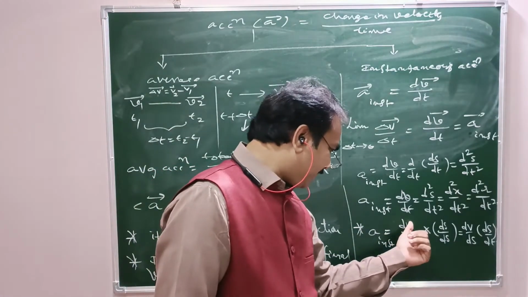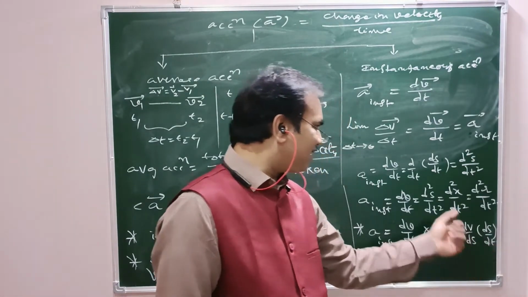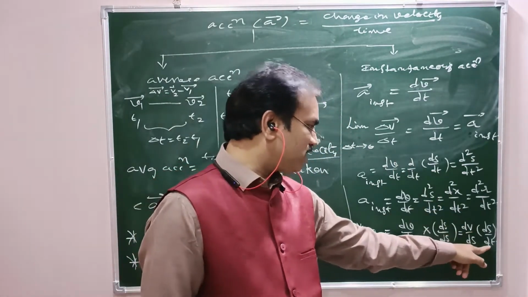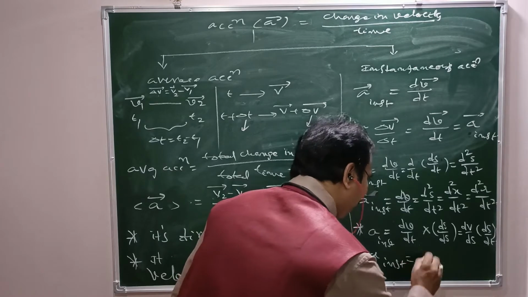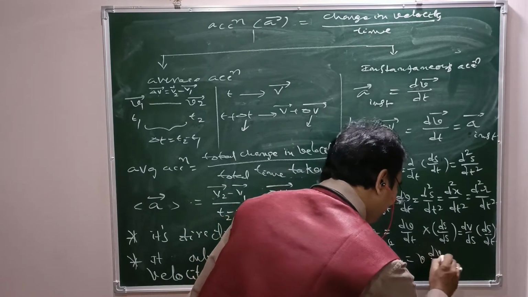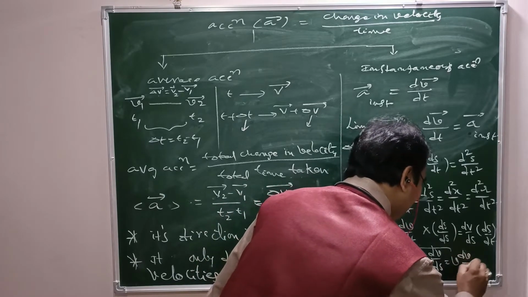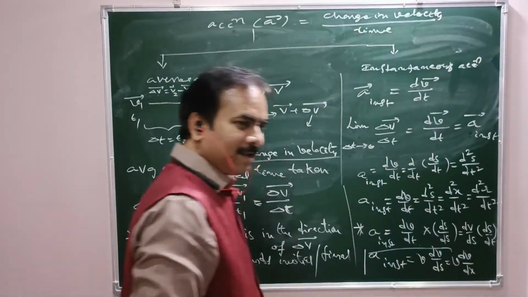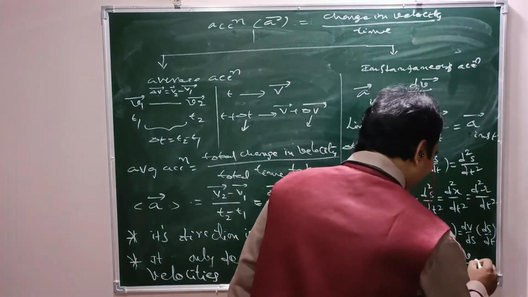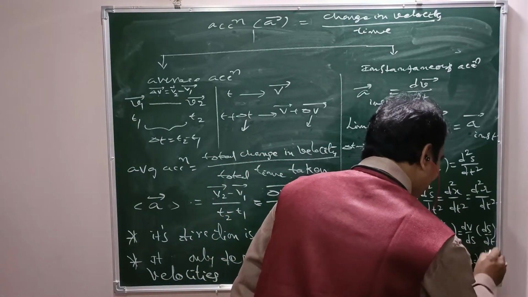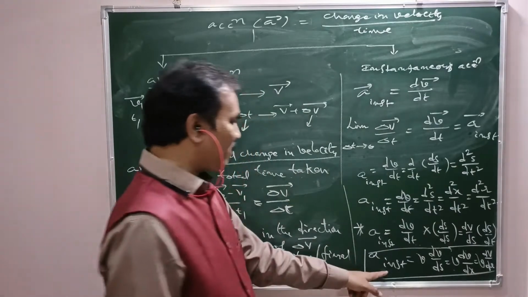Here dv by ds is one term, ds by dt is another term. ds by dt is v, so v into dv by ds. So instantaneous acceleration equals v into dv by ds, otherwise v into dv by dx, or v into dv by dr, as per the situation. This is the chain rule.